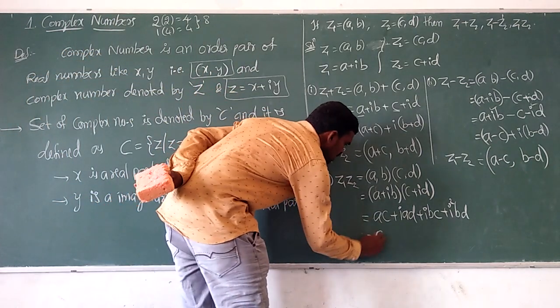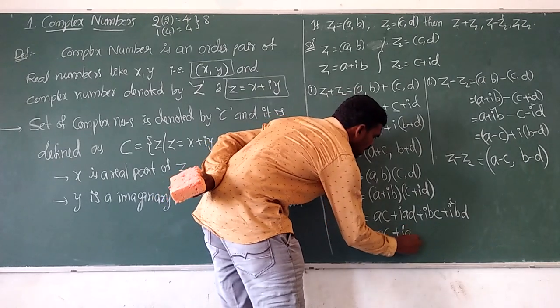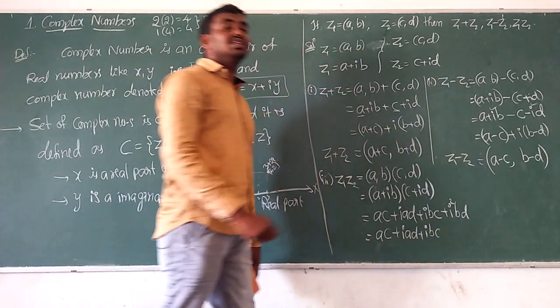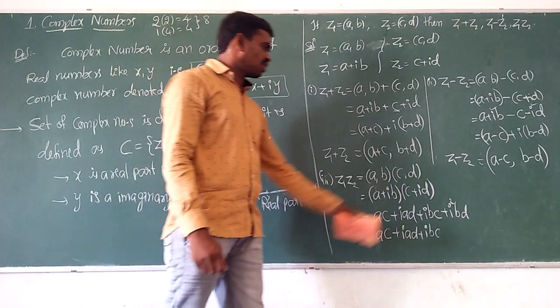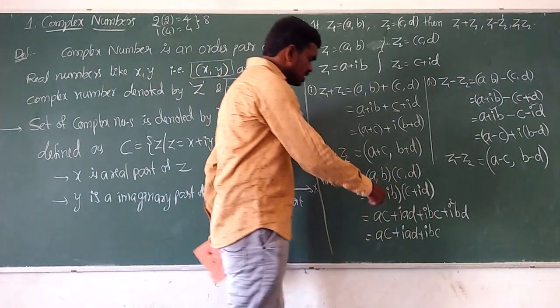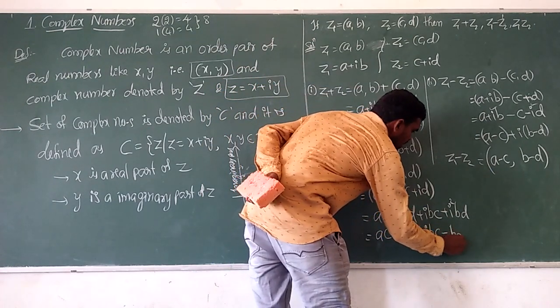First one, ac. Next, iad plus ibc. See, i square value is minus 1. I will give you an explanation about what is i square, what is i cube, what is i power 4, after this. I square means minus 1, so minus 1 into bd, minus bd.